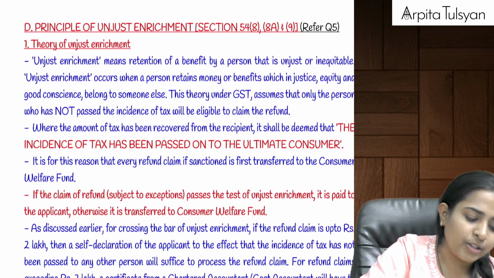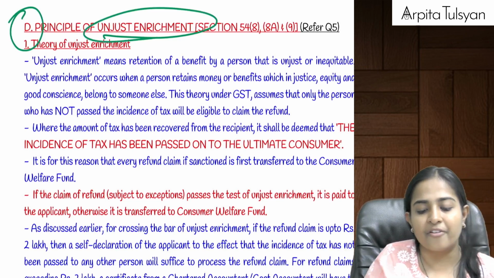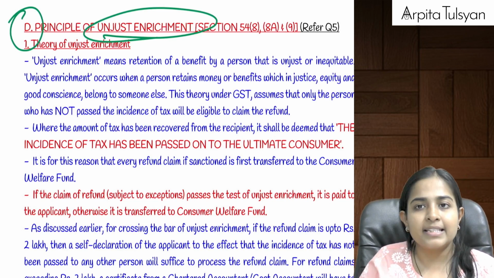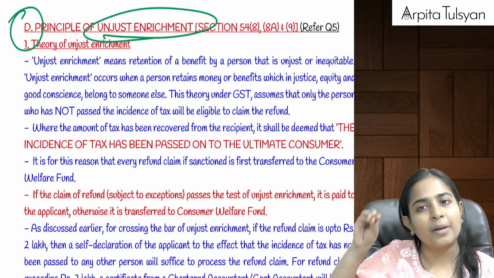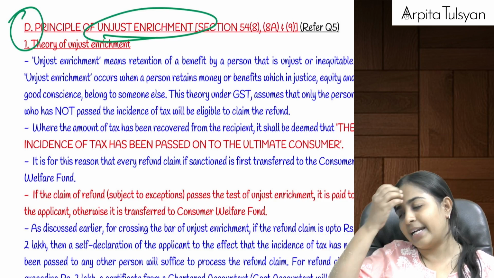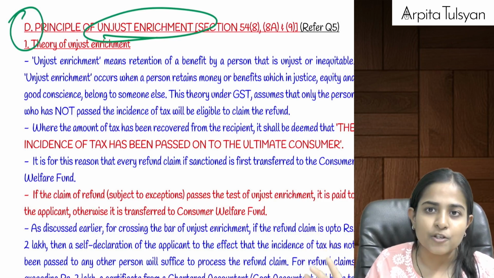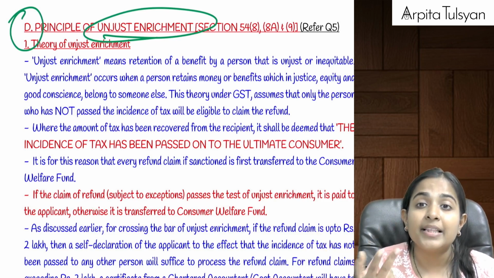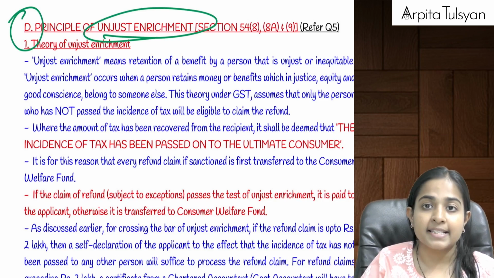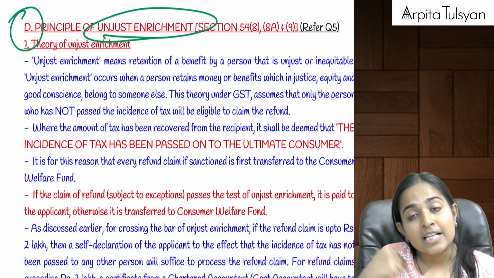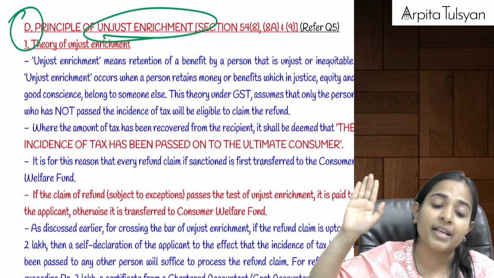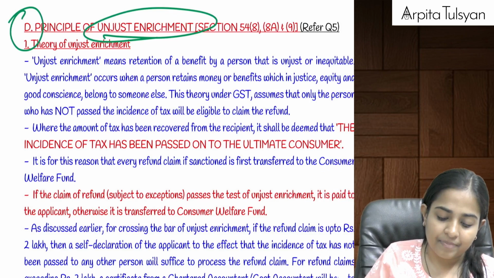Okay, then going on to the next one, that is the principle of unjust enrichment. The principle of unjust enrichment basically means what? Under GST, generally we pass on the burden of tax to the ultimate consumer. So ultimately, the person who is bearing the tax is the consumer. So why is the applicant claiming the refund of the same? Any applicant who is claiming the refund of any taxes should prove that he has borne that burden of the tax. It has not been passed on to some other person. That's why he is claiming the refund of the same. Are you clear with this?